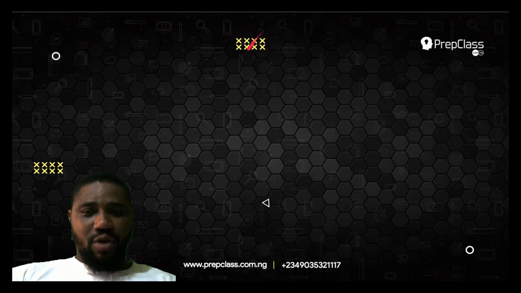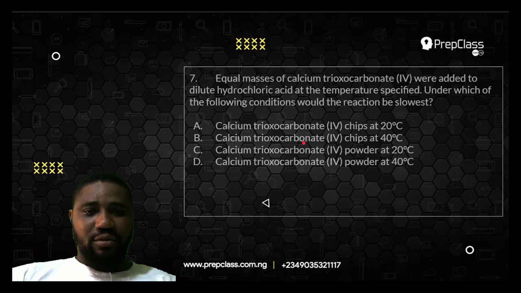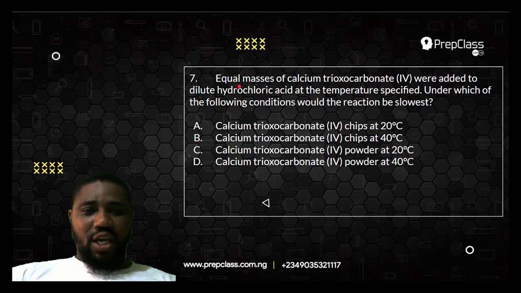Okay, question number 7. Question number 7 says, equal masses of calcium trioxocarbonate(IV) were added to dilute hydrochloric acid at the temperature specified. Under which of the following conditions would the reaction be slowest?